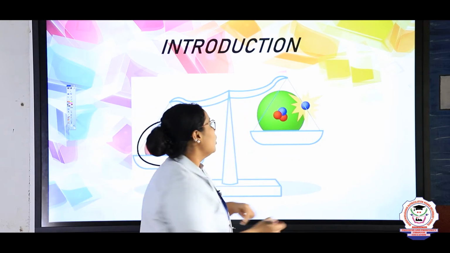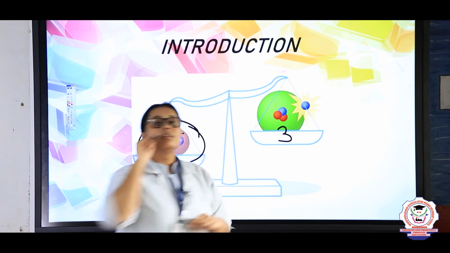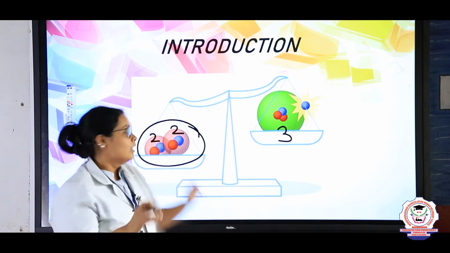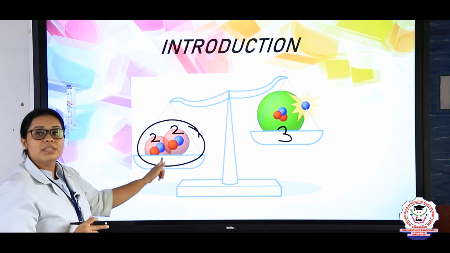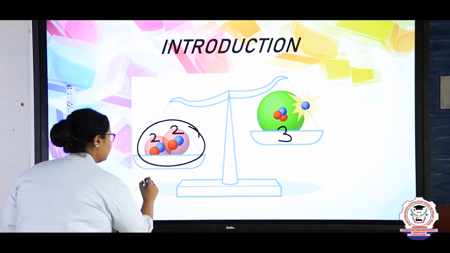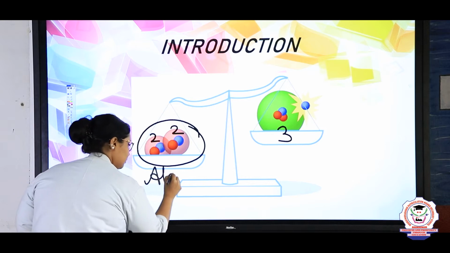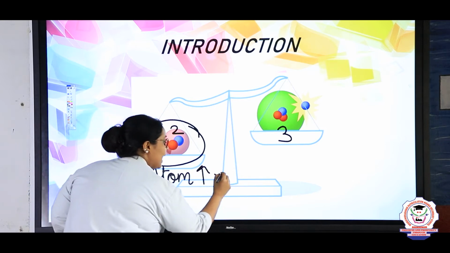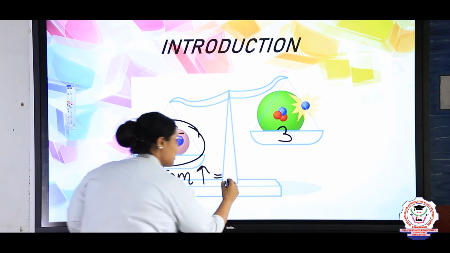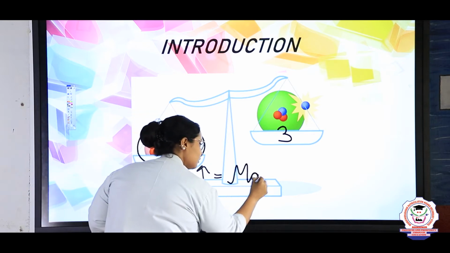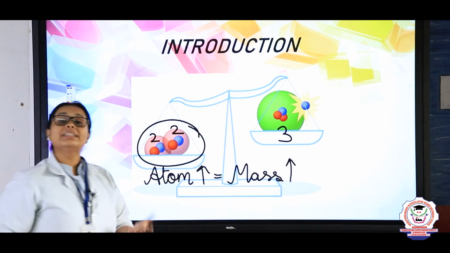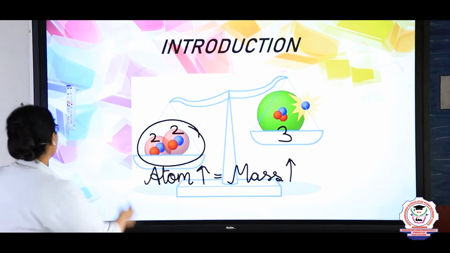But in this bigger ball you can see there are only 3 atoms, and size-wise it's looking bigger, right? But still you will see that the weight of this will be higher. That means if the number of atoms is more, the mass will be more, right? This is the basic concept of mass here, right?